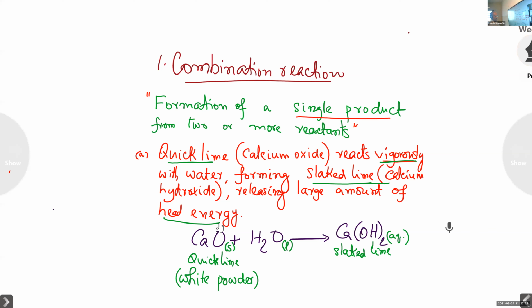Another question. Quicklime reacts with the water, forming slaked lime. What is the type of the reaction? Come on, you say something. Let it be right or wrong. It doesn't matter.